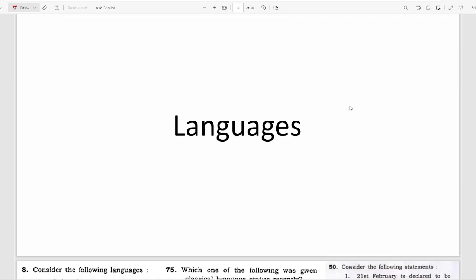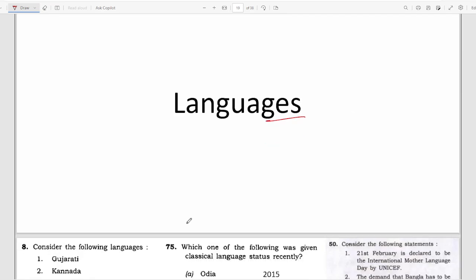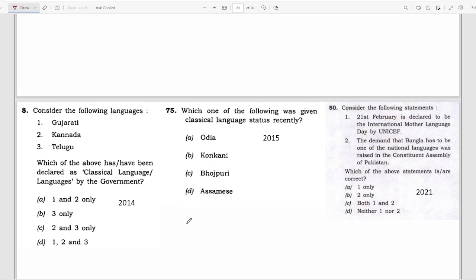The next section is languages. There have been 3 questions which are directly or indirectly related to languages. In 2014, they asked: consider the following languages, Gujarati, Kannada, Telugu, which of the above have been declared classical languages. First, you have to know what a classical language is, what the criteria are, and how a classical language is declared by the government. So you should always learn what the classical languages are.